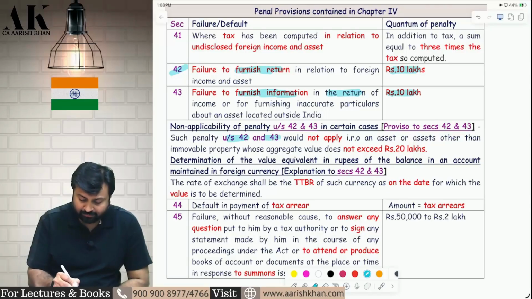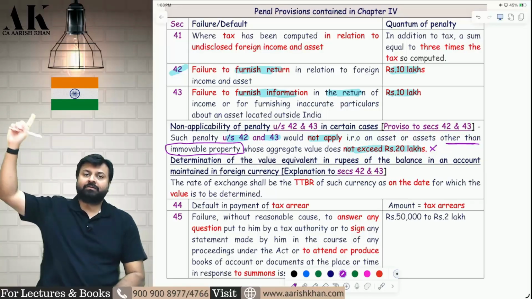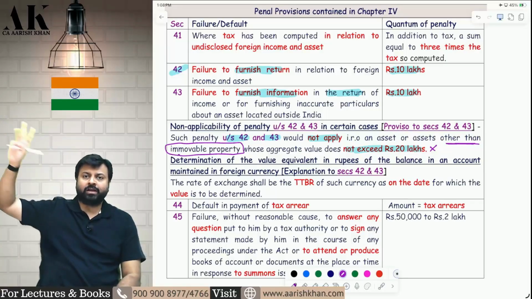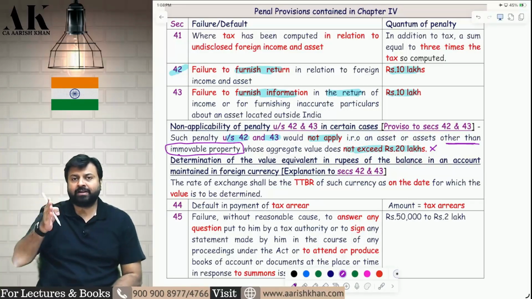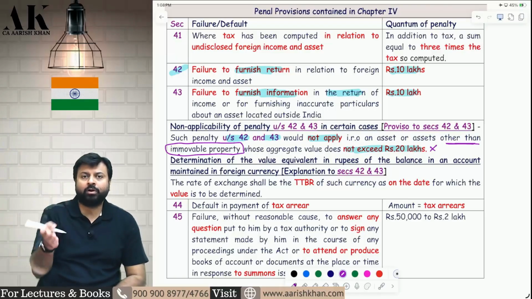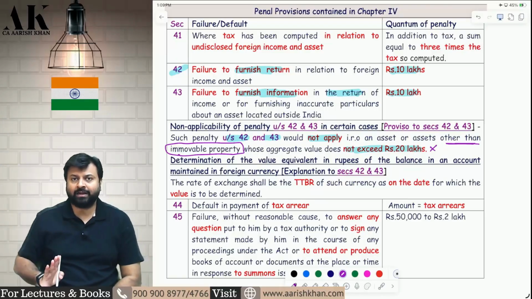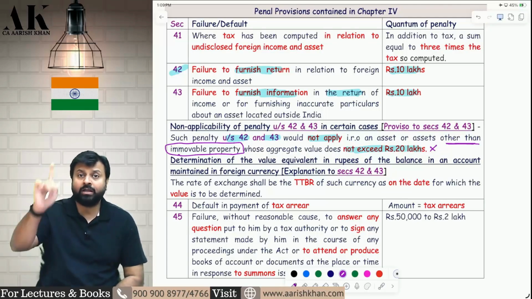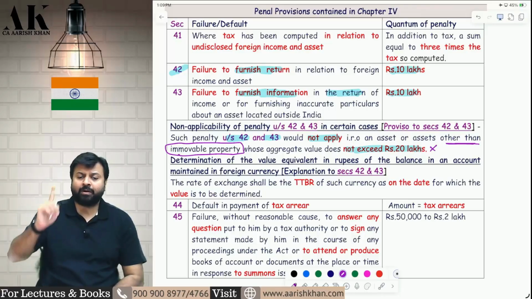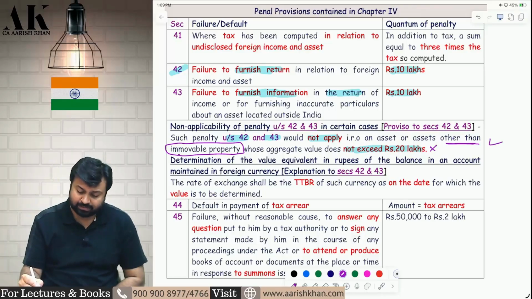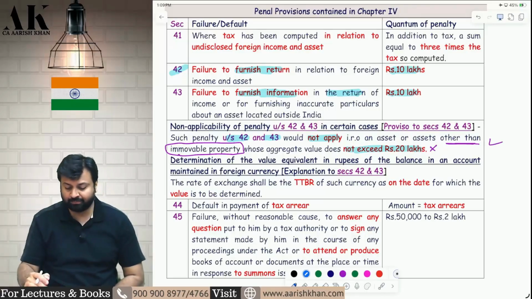This penalty of 42 and 43 would not apply up to 20 lakh rupees value of asset, but this 20 lakh rupees limit is not applicable for immobile property. It is written other than immobile property. It means if you have a foreign bank account, foreign jewelry, other foreign assets, foreign shares, foreign debentures, and if it is up to 20 lakh rupees, and if you don't report, it's okay, you will not be liable for penalty. But for immobile property, you have to report even if it is 1 lakh rupees. For immobile property, this 20 lakh limit is not applicable. Check it please. This is a small amendment in black money law.